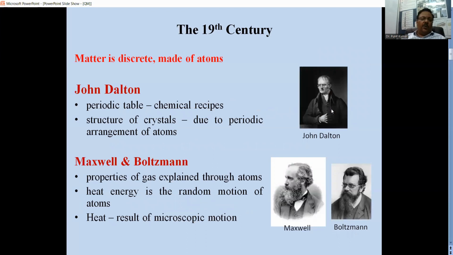Later on, John Dalton came with his theory of the periodic table, and he said that the structure of the crystal is due to the periodic arrangement of atoms. Later on, Maxwell and Boltzmann gave their theory, which is a statistical theory, and they postulated the properties of gas through atoms. And heat energy is the random motion of the atoms. This motion is microscopic in nature.